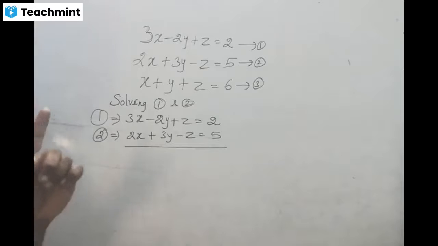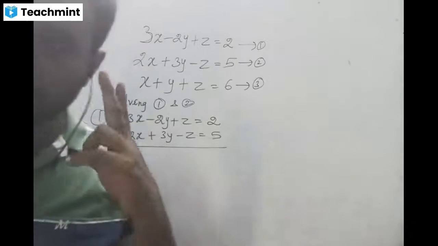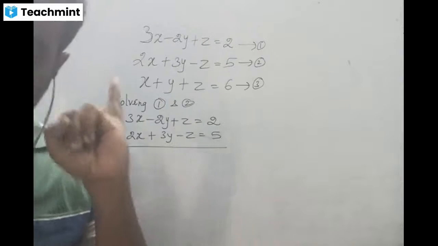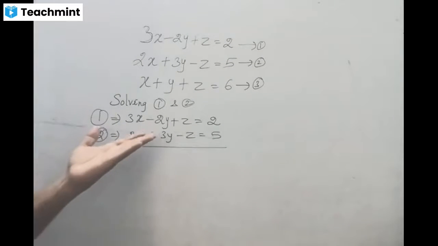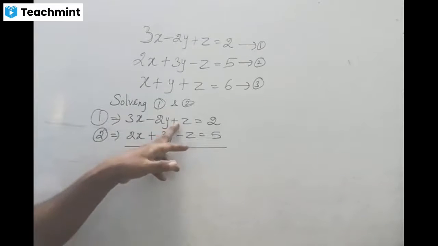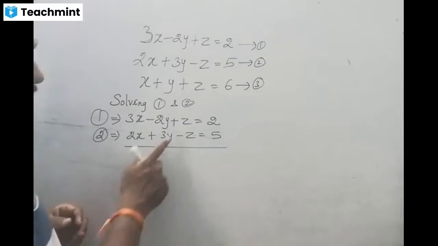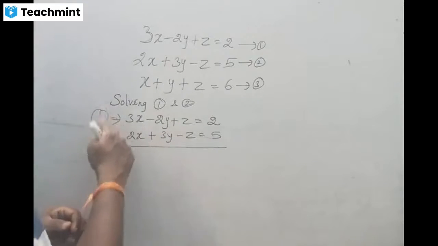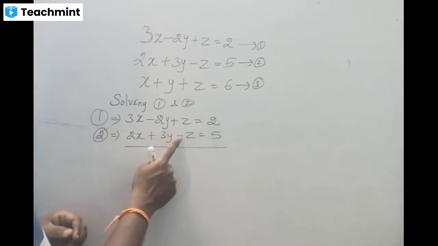So now I am going to solve equations 1 and 2. Already I told you I want to eliminate the variable z. How can I eliminate the variable z? Two things are important. The first one is the coefficients are the same, and also the sign is alternate. Here both things are satisfied. The coefficient of z is the same, and the sign is alternate: here plus z, here minus z.